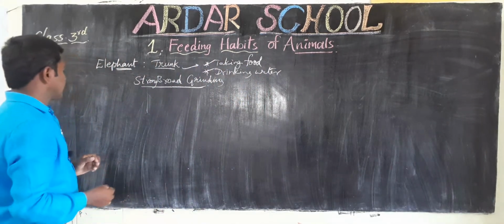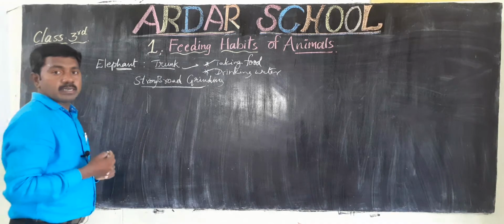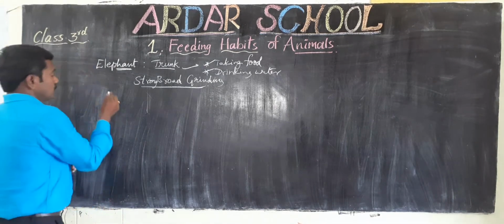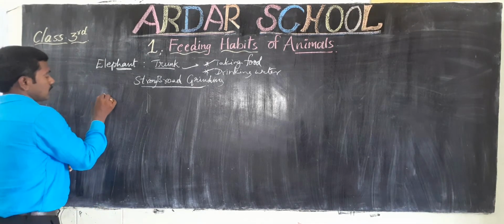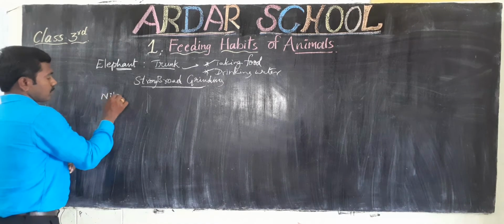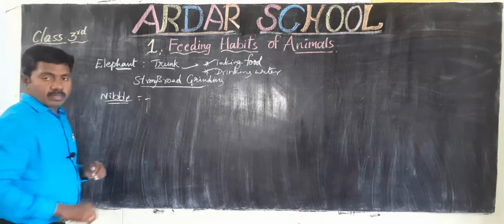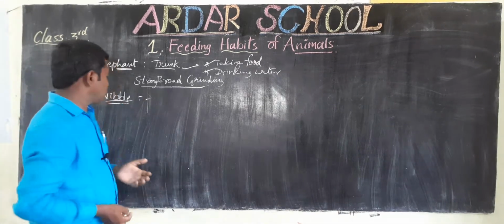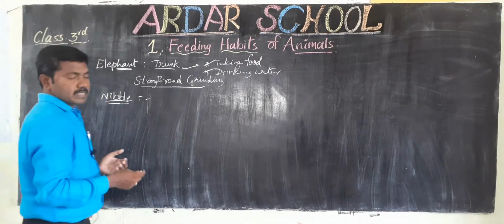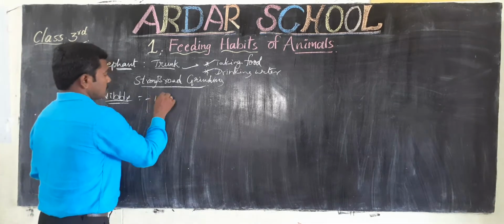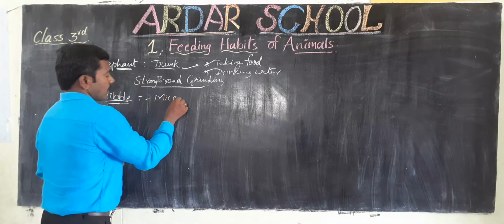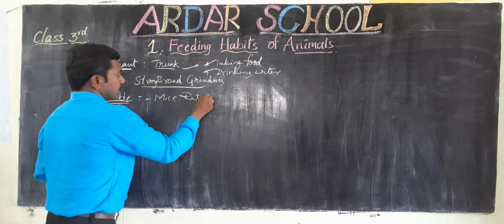Okay children, next one, some animals nibble their food. What are the examples? Which animals nibble their food? Here mice, rat and rabbit.